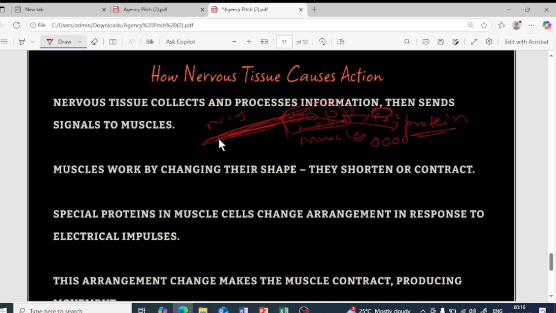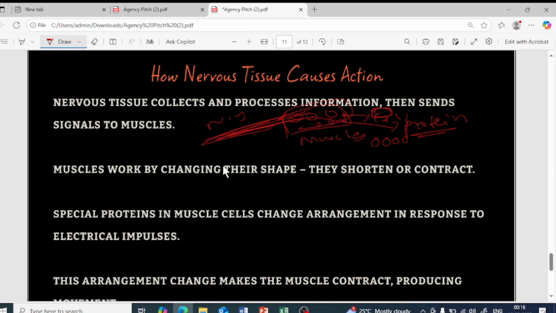As soon as the nerve impulse reaches, the special type of protein present in the muscle cells will change their arrangement and become small. When the muscle cells become small, the entire muscle will contract, and later it comes back to the original position and then it will relax. So that is how the movement takes place.